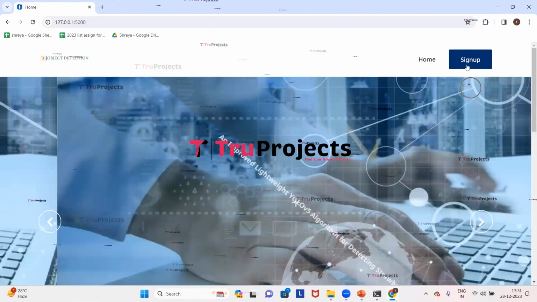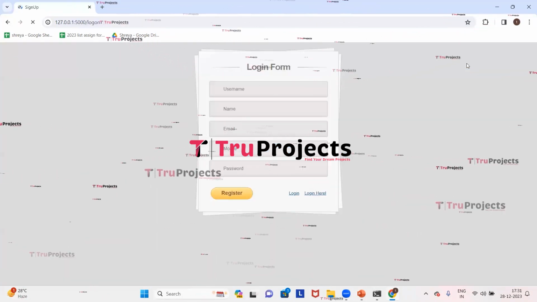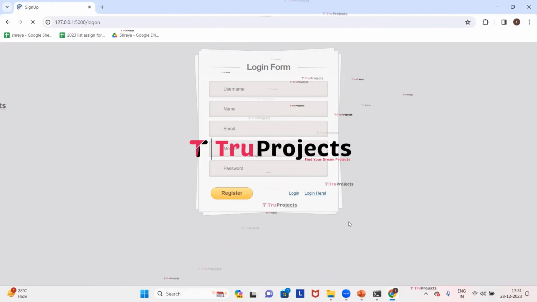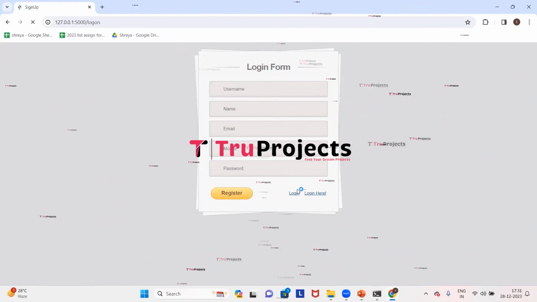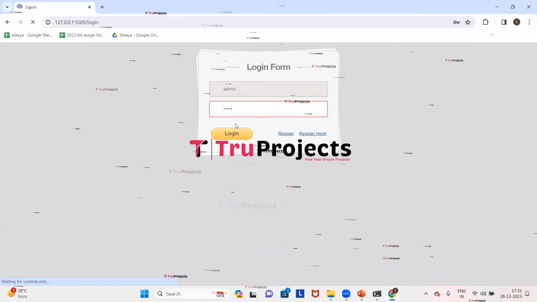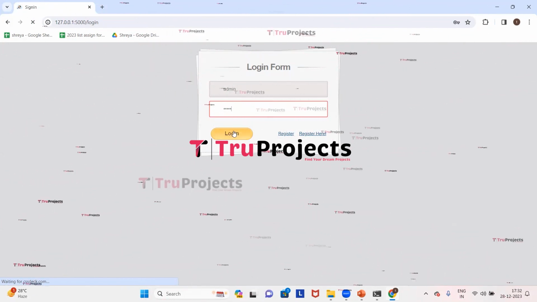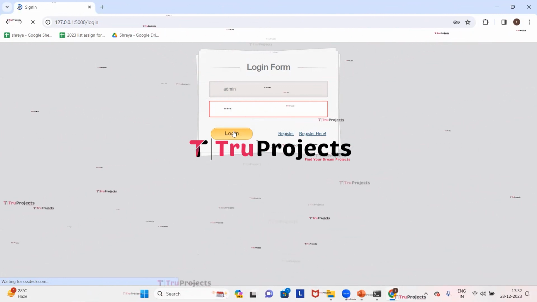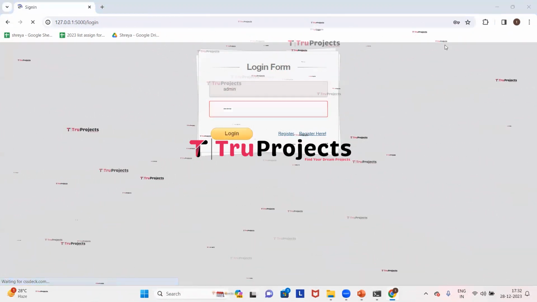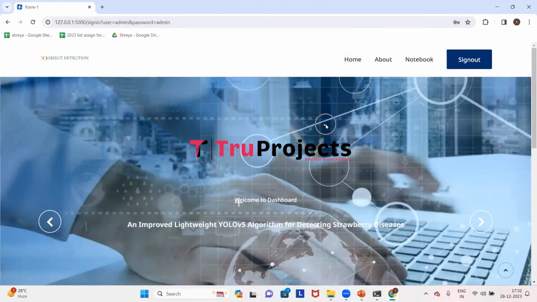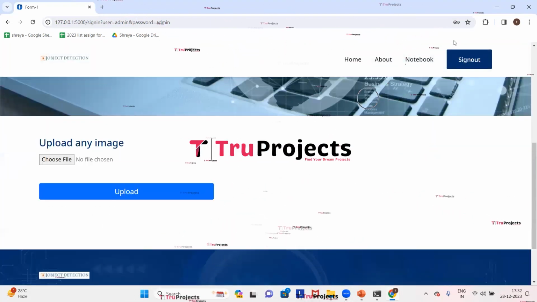Here we can see a sign up link first. We need to click on that and enter all the sign up details if we are signing up newly. I have already signed up and I have an account in it, so we'll directly click on login. Here we need to provide our credentials to login, so I'm giving my username and the password. And now we need to click on login. We have logged in successfully and we are redirected to the detection page.